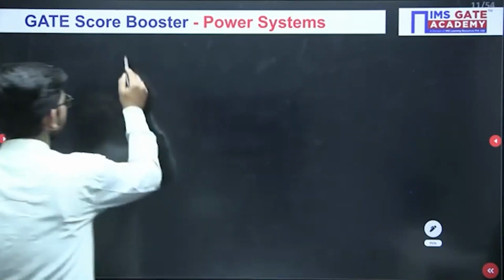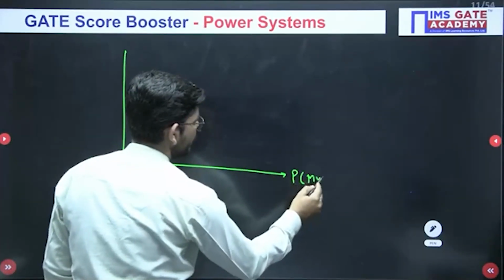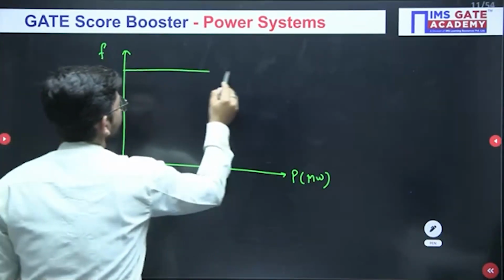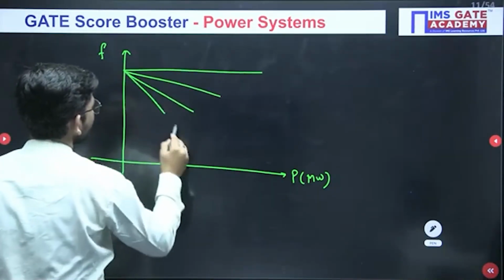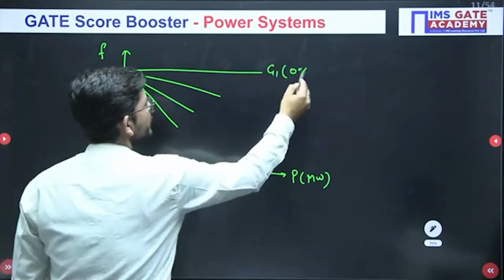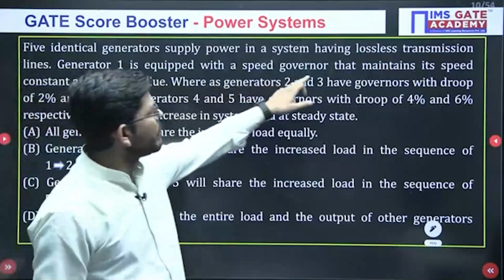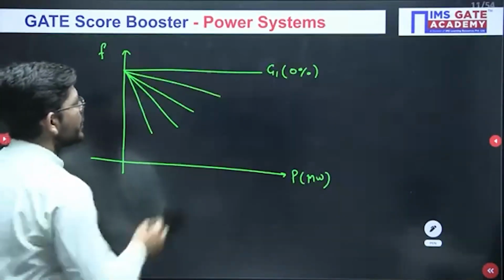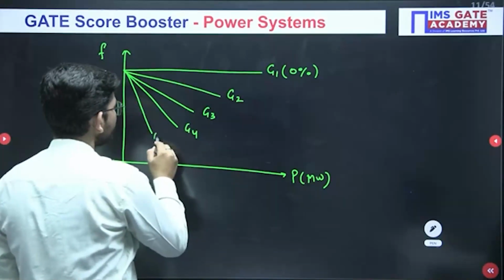So let me just draw a curve. If this is P in megawatt, and this is the frequency, we have generators with different droops and we have 5 generators. Okay, this is generator G1. It is having 0% droop. Why 0% droop? Because it is written that generator 1 is equipped with a speed governor that maintains its speed constant. So there is no drop in the frequency, there will not be any droop. Then we have generator G2, generator G3, generator G4 and finally generator G5.